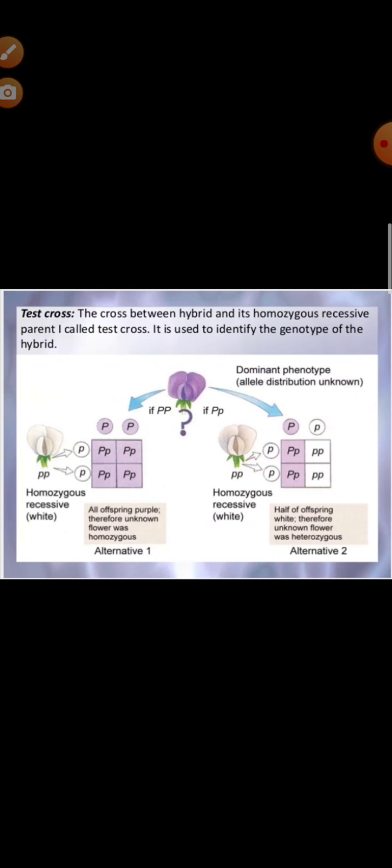Test cross is a method devised by Mendel to determine the genotype of an organism. In this cross, the organism with unknown dominant genotype is crossed with the recessive parent. In a monohybrid cross between violet colored flower and white colored flower, the F1 hybrid has violet colored flower, and you have to show it in charts. Now if all the F1 progeny are violet, then the dominant flower is homozygous, and if the progenies are in 1:1 ratio, then the dominant flower is heterozygous. Clear?